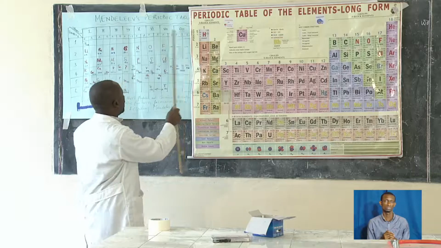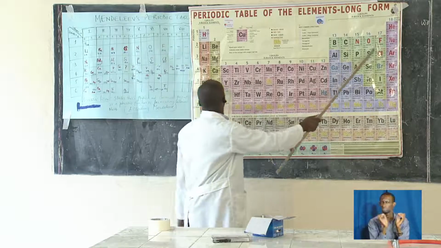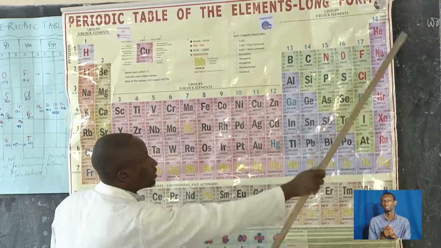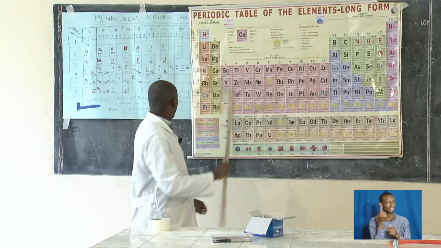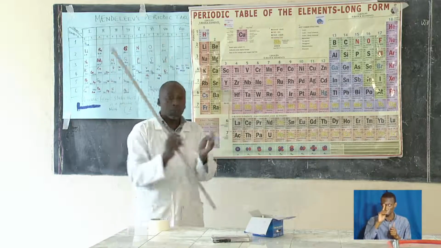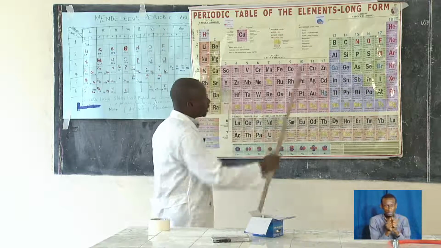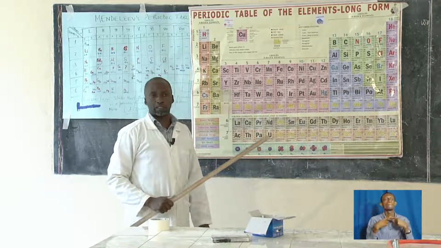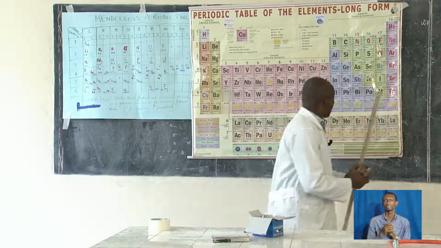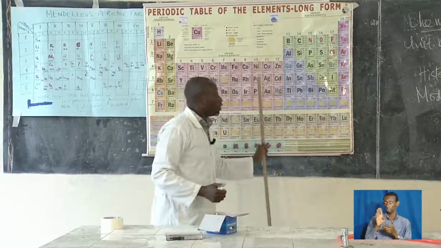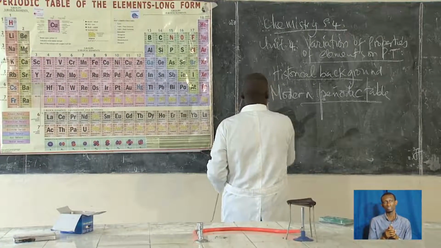So Mendeleev's periodic table didn't have these groups as it is indicated. So that is another difference. In Mendeleev's periodic table, you'll find some of the elements put together in the same group, which is not in the modern periodic table. So this modern periodic table,